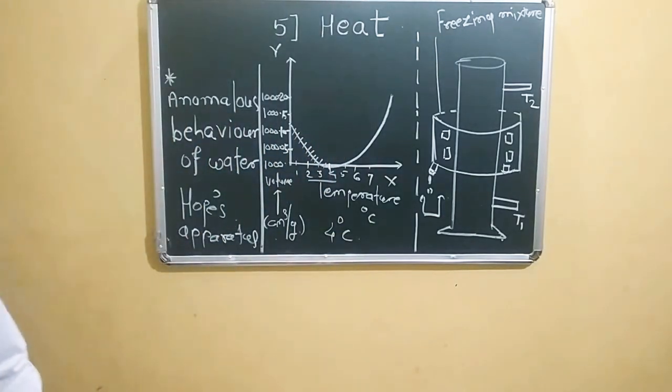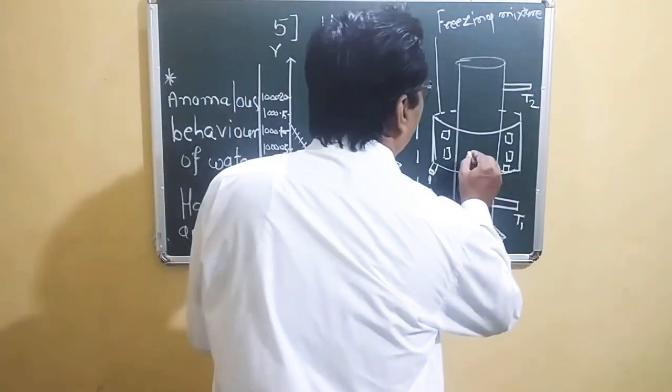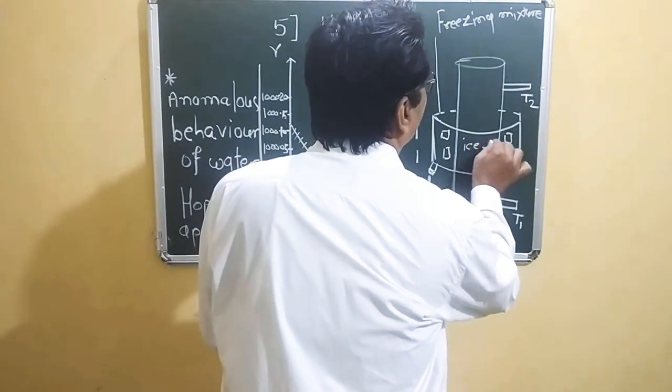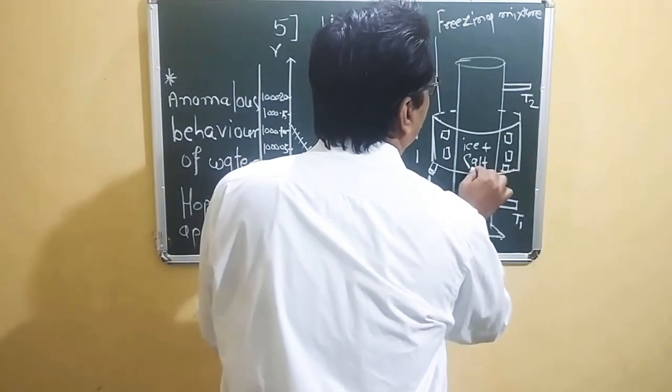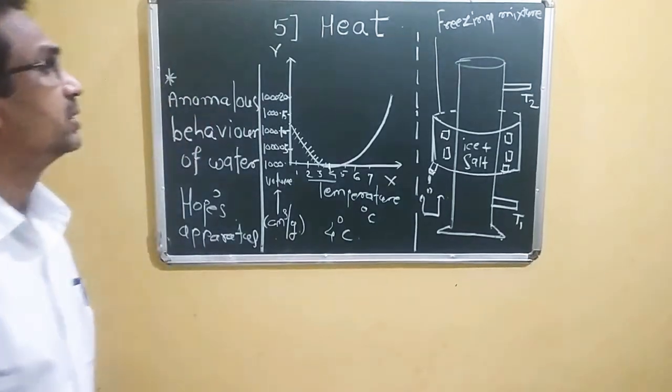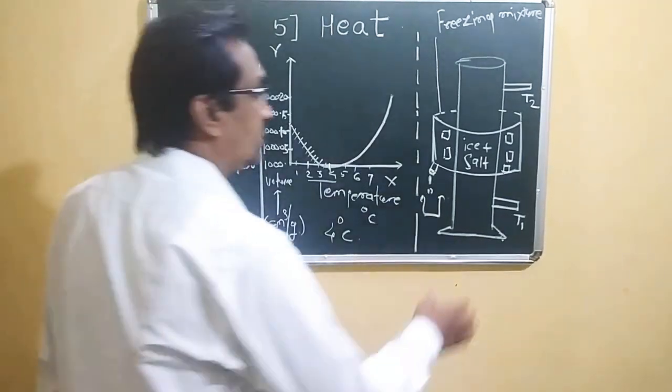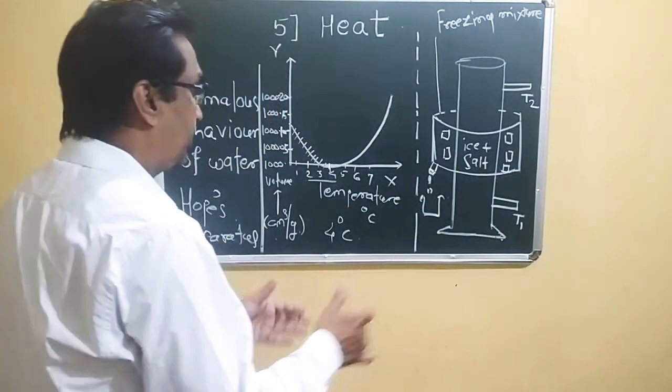They have provided a freezing mixer. The vessel is filled with water, and the freezing mixer is ice and salt. Here, ice and salt. Due to the ice and salt, the temperature decreases here. We have to study this afterwards.